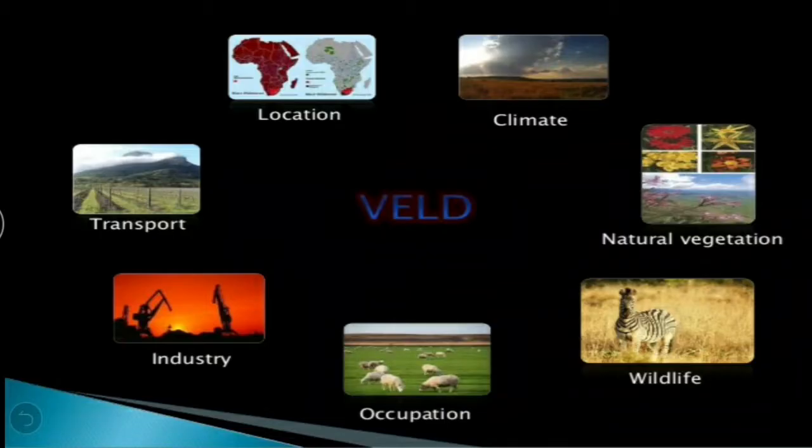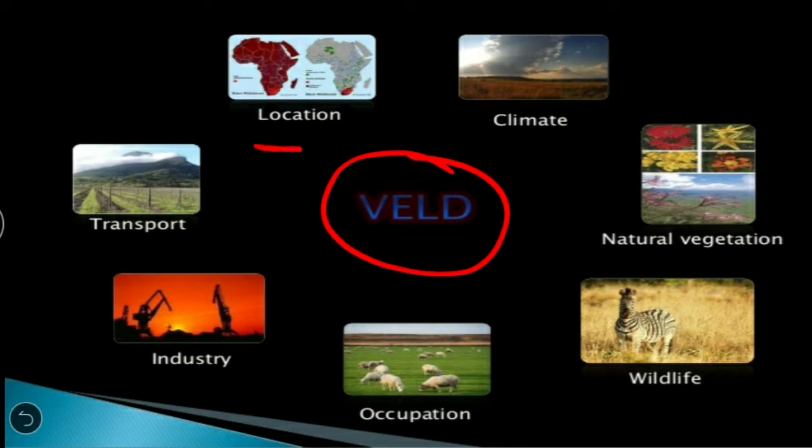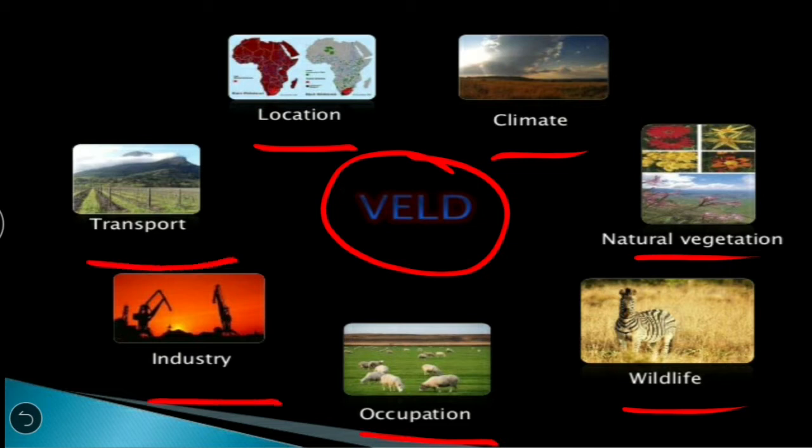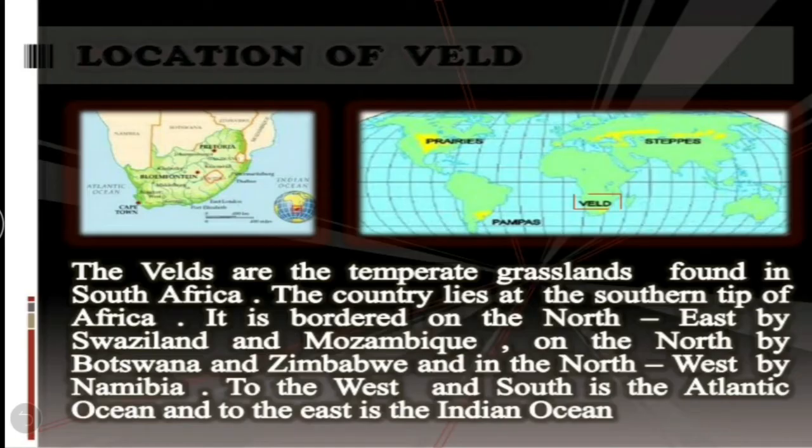So children, as I have told you, we are going to study about the temperate grasslands of South Africa. They are called veld. And we are going to discuss the location, climate, natural vegetation, wildlife, occupation, industry, and transport.